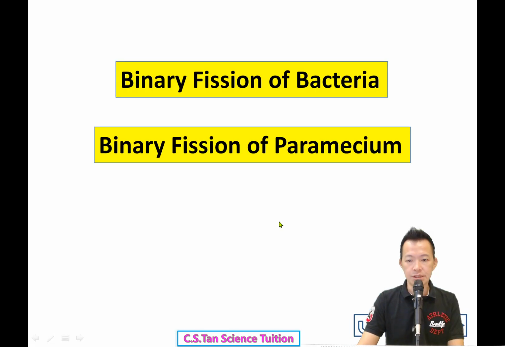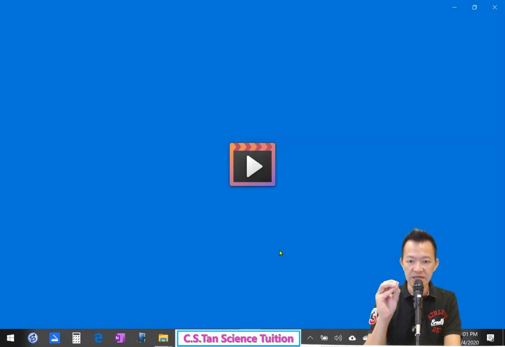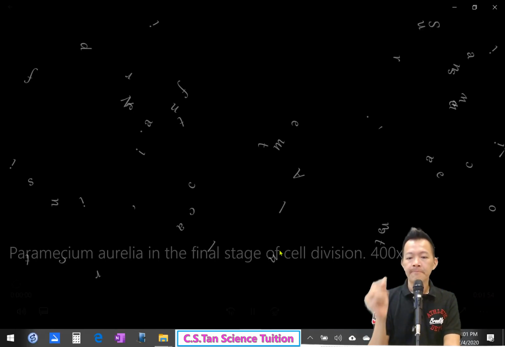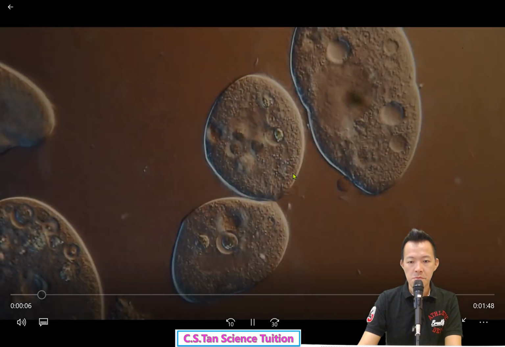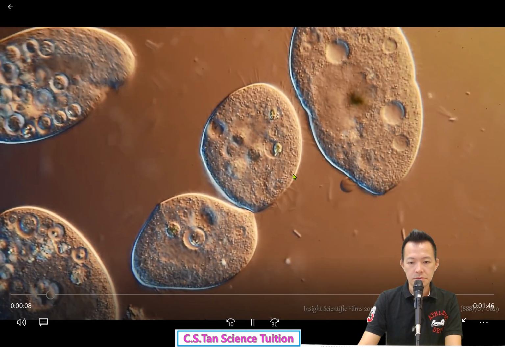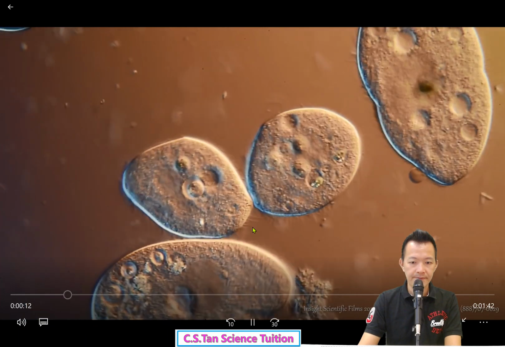Okay, so this is what we call binary fission of bacteria. Another one, binary fission of paramecium.